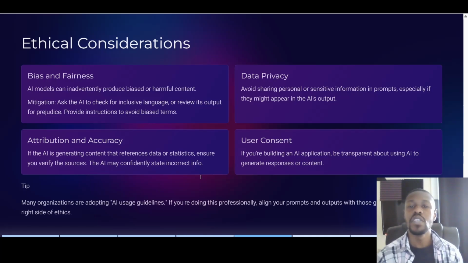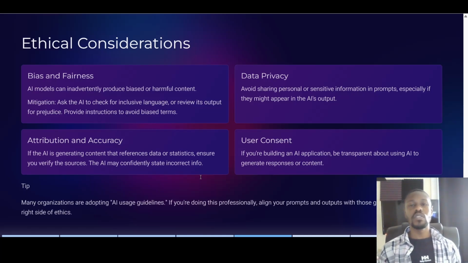Data privacy. Avoid sharing personal or sensitive information in prompts, especially if they might appear in the AI's output. Attribution and accuracy. If the AI is generating content that references data or statistics, ensure you verify the sources. The AI may confidently state incorrect information. So, of course, the AI, as sophisticated as it may seem, is just a machine following algorithms, and depending on the source where it's getting the information, if that information or the sources are not correct, then of course your response is also not going to be correct.